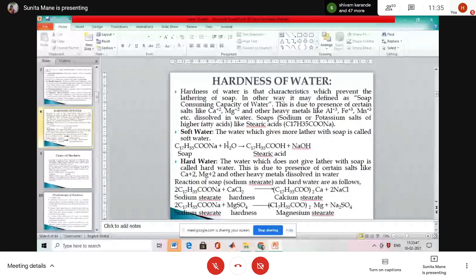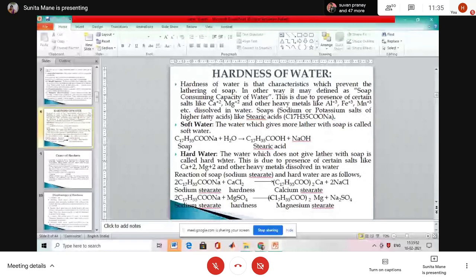So what is the definition of hard water? Water which does not give lather with soap is called hard water. This is due to the presence of certain salts like calcium, magnesium and other heavy metals dissolved in the hard water.